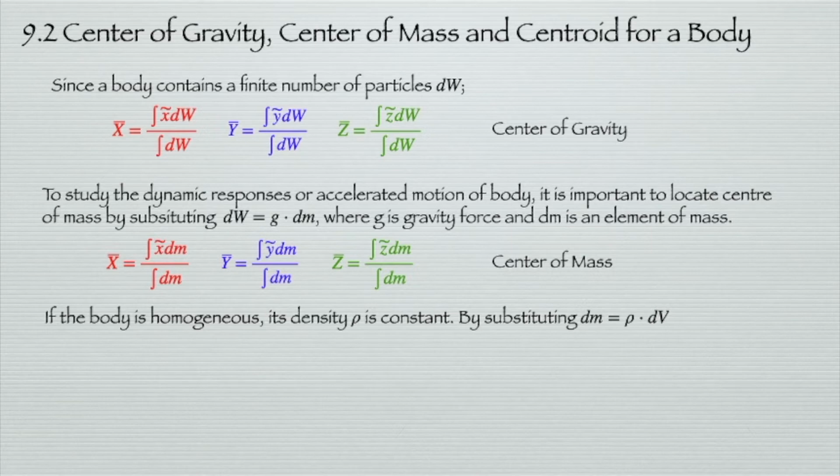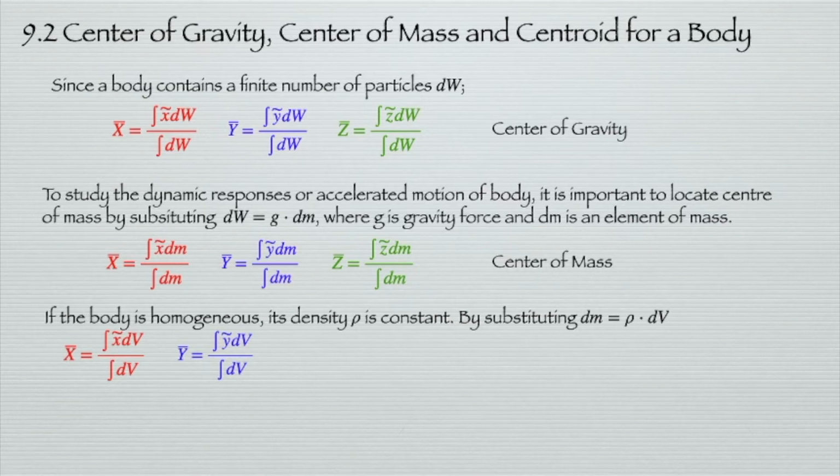If we replace dm with rho dv, we can cancel out the rho, the density. Then we can get the new formula for x bar is equal to the integration of x dv over the integration of dv. Similarly for y bar, we get the integration of y dv over the integration of dv.